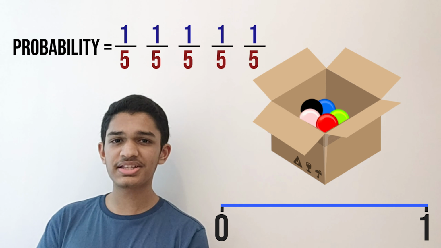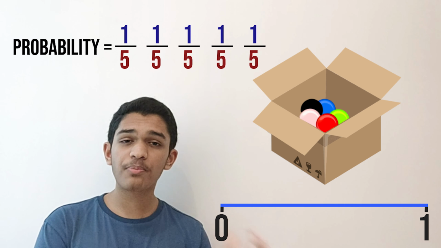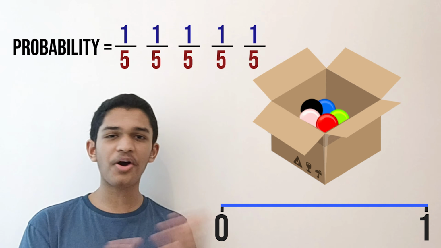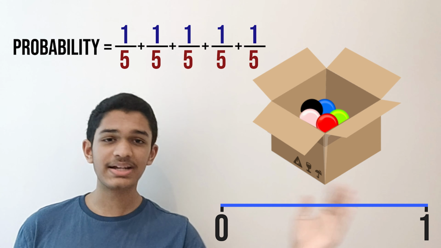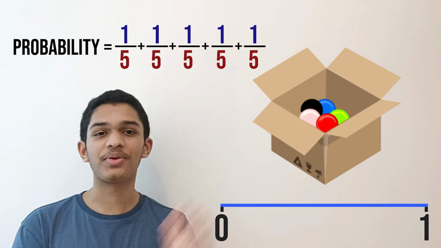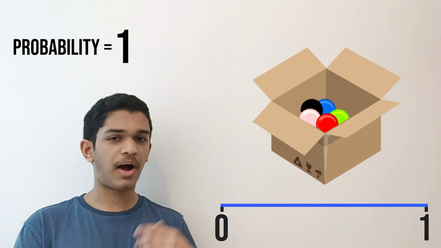So just as we learned in the previous video, if we want a red or blue or green or white or black, we simply add their individual probabilities. And look what we have here. We get 1. And why don't we shoot past 1?